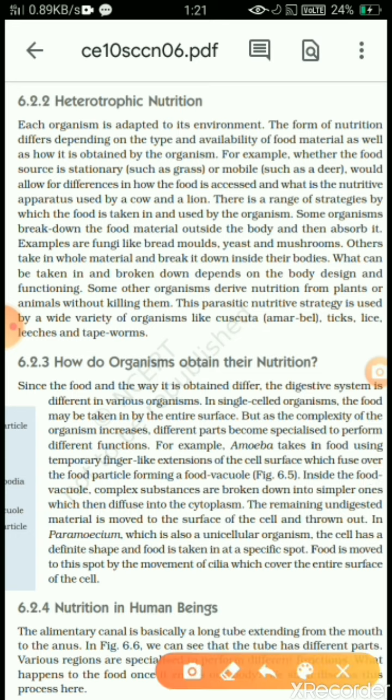Some organisms break down the food material outside the body and then absorb it. For example, fungi like bread molds, yeast, and mushrooms. They first break down the food material outside the body and then absorb it slowly. But some organisms take in whole material, like us human beings. We take the food material in first, and then the breakdown occurs inside our body.